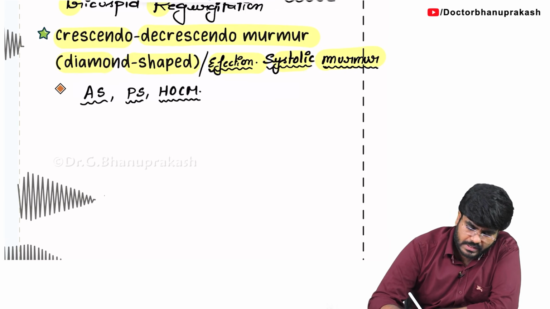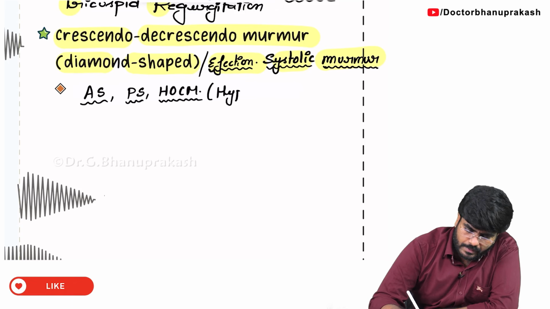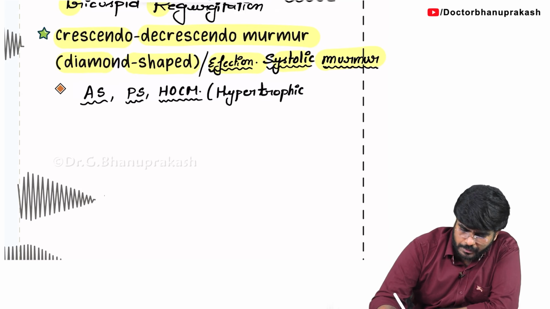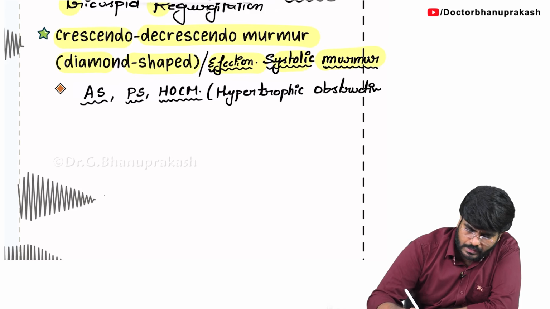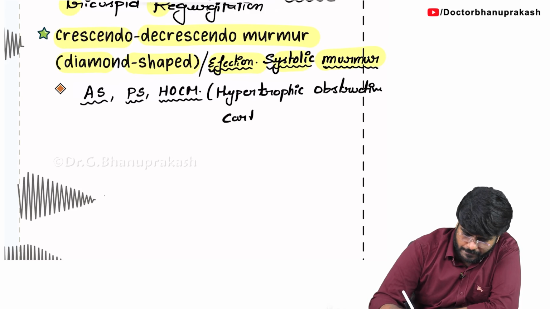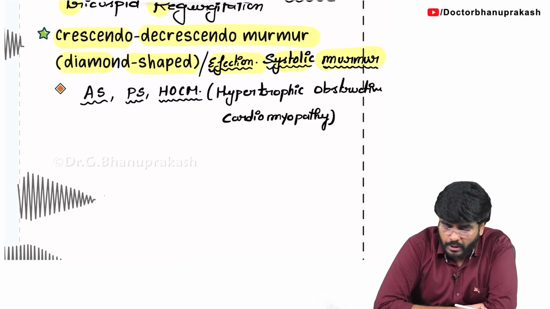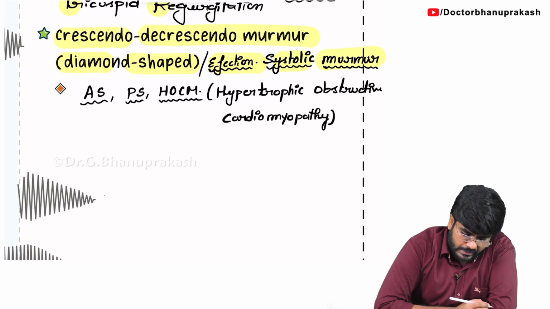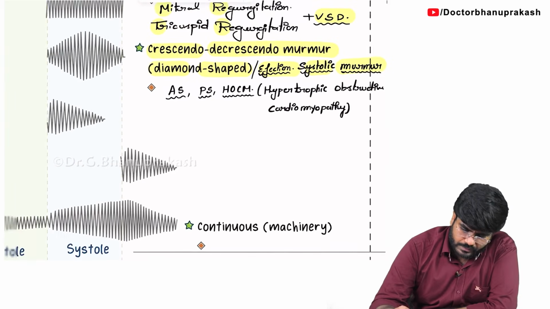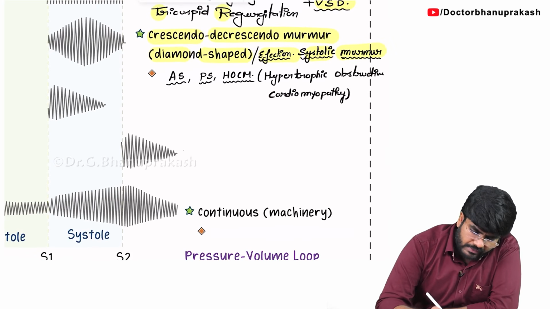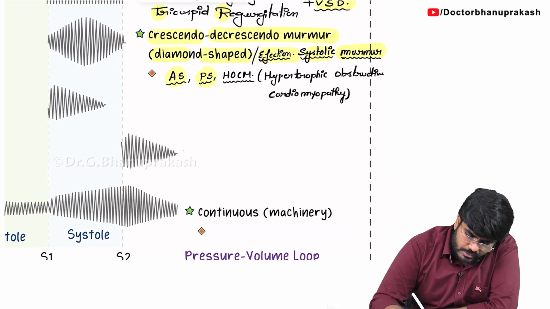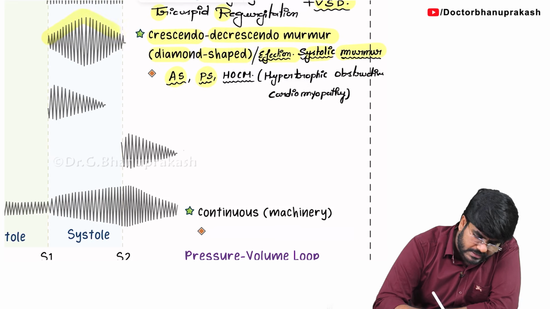What is HOCM? HOCM stands for hypertrophic obstructive cardiomyopathy. In this condition, again there is going to be a crescendo decrescendo murmur. Now you will have a doubt: sir, why in aortic stenosis and pulmonic stenosis is the murmur going to be a crescendo decrescendo murmur?